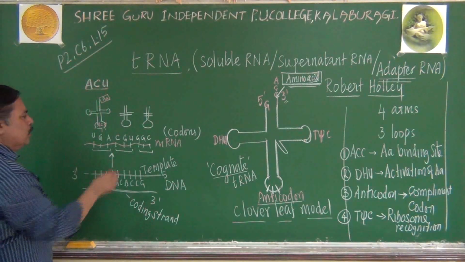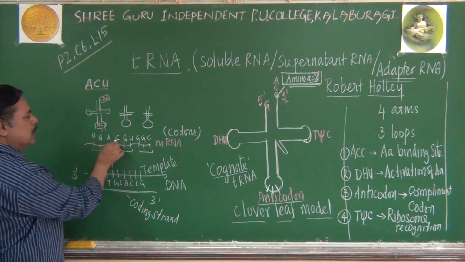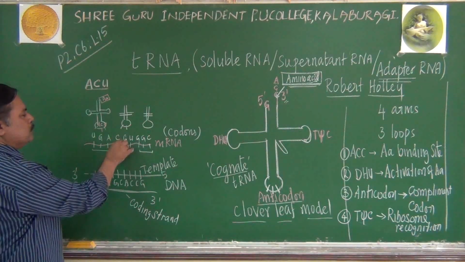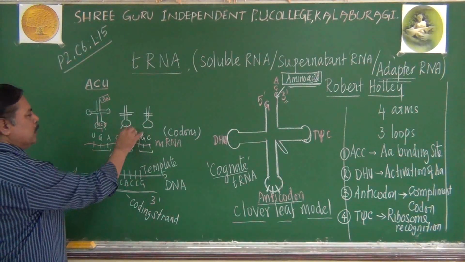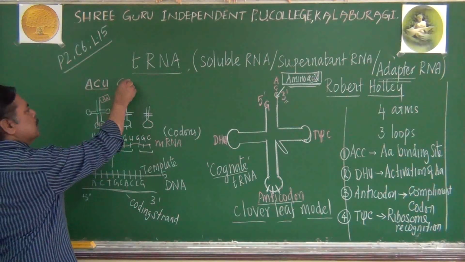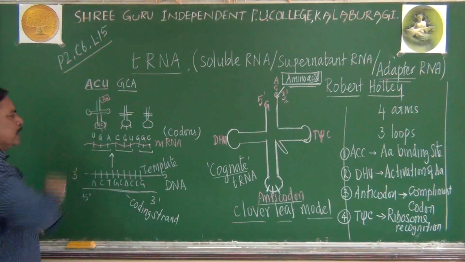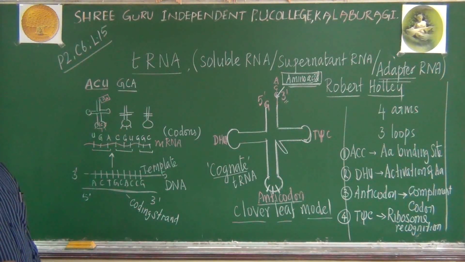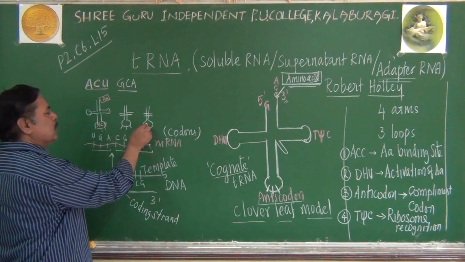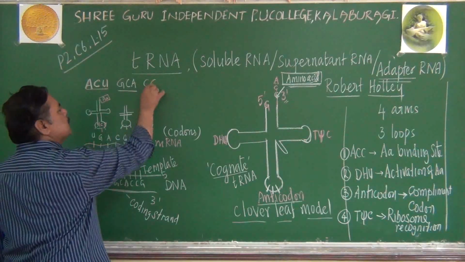What about this tRNA for this codon? Instead of C it will have G, instead of G it will have the complementary C, and here A. So G, C and A will be present here as the second tRNA's anticodon. For the third tRNA, if the codon is GGC, the anticodon will become CCG.